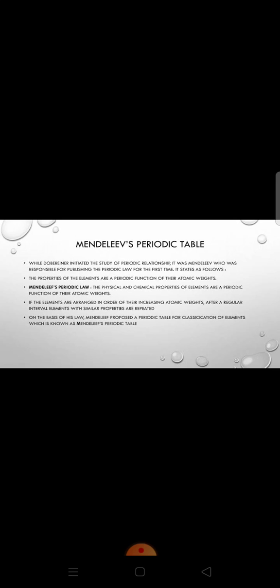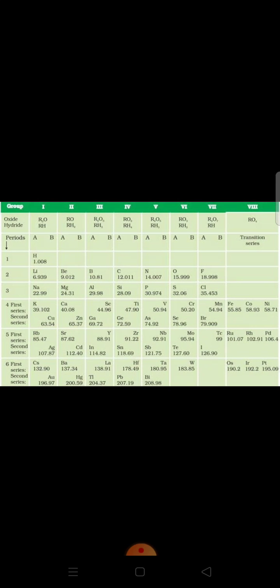Thus, Mendeleev's periodic law states that the physical and chemical properties of elements are a periodic function of their atomic masses. Or we can also say, when elements are arranged in order of their increasing atomic masses, elements with similar properties are repeated after certain regular intervals. This repetition of properties of elements after certain regular interval is called periodicity of properties.